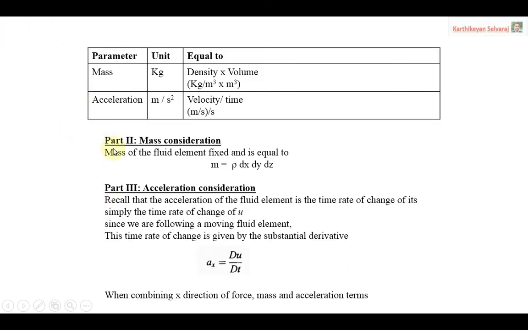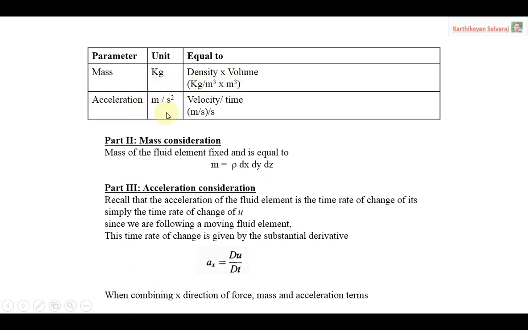Now we are going for part 2, that is the mass consideration. When you consider the mass, we have to be familiar with these terms. The unit of mass is kg, and that is equal to density into volume. The unit of density is kg per meter cube, and volume is meter cube, so the common term will get cancelled and you will get kg.